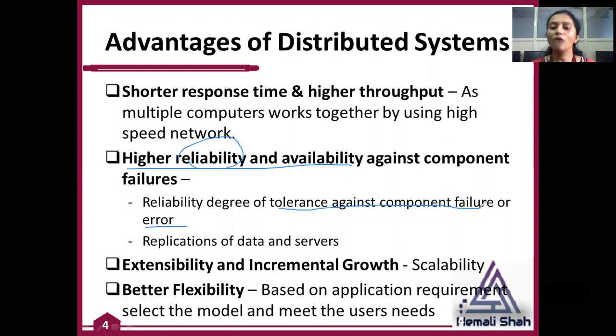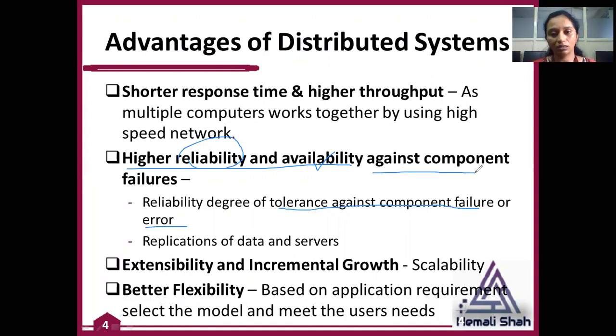Again, if you have multiple servers and one server fails, another server will respond in place of the failed server. So you always get higher reliability and availability, because in replacement of the faulted machine, your copy of the machine will replace it. That's why it is always available against component failure.